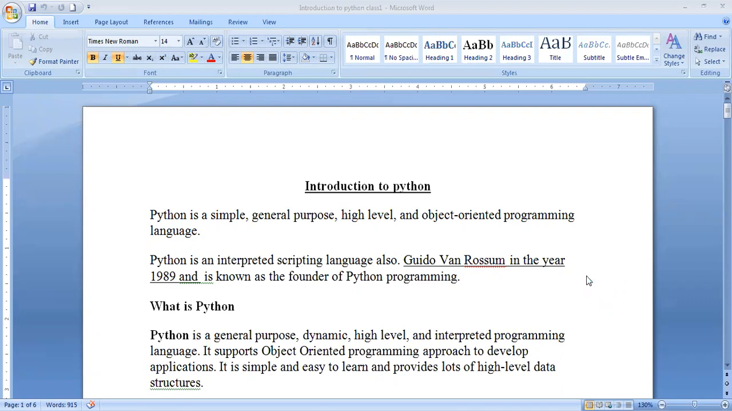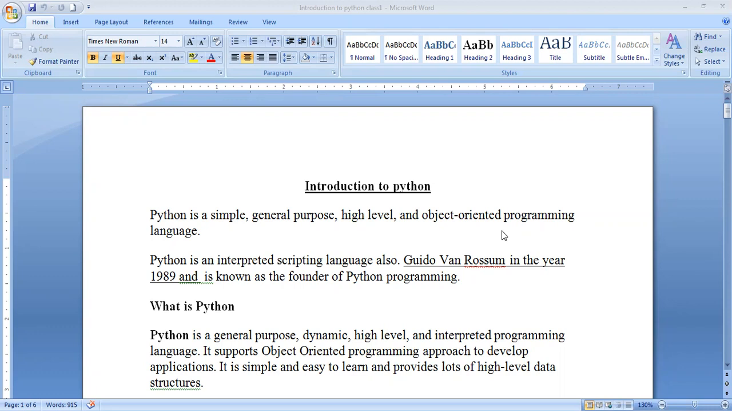Why is Python a simple language? Because the programming language is written in English and it is one of the general purpose languages. And why is it called a high level language? It supports advanced topics related to Java and .NET. Everything will be supported. That's why it is termed a high level language. And the next one is object oriented programming language. Python is highly object oriented because it supports a number of objects and classes.